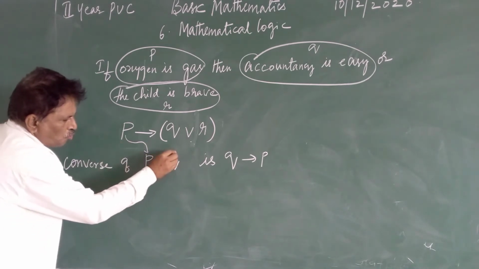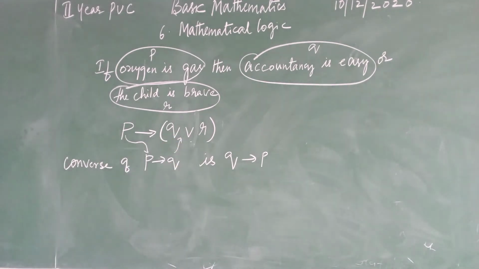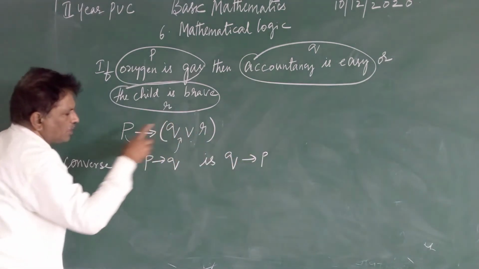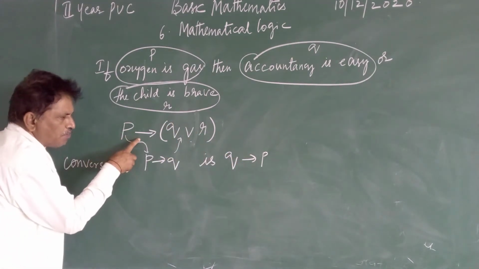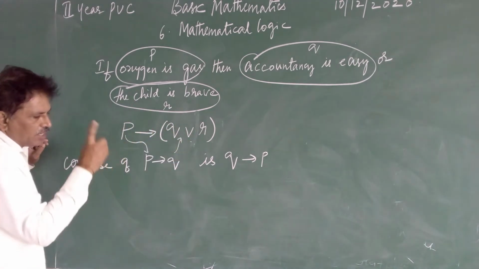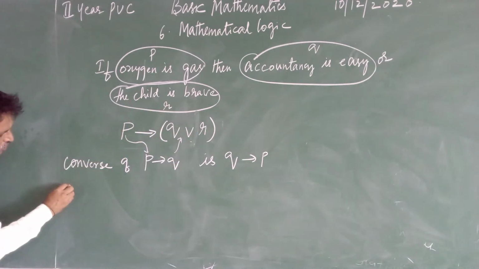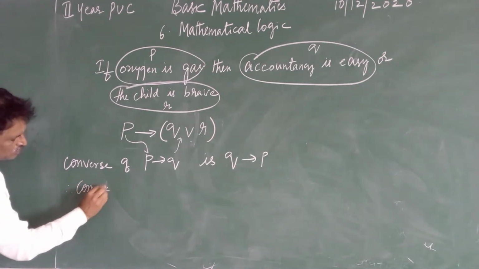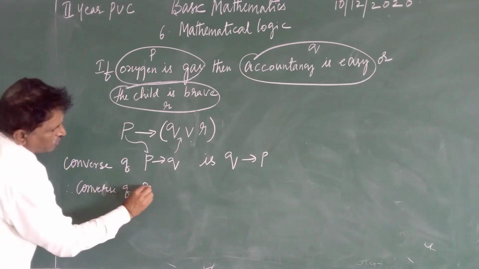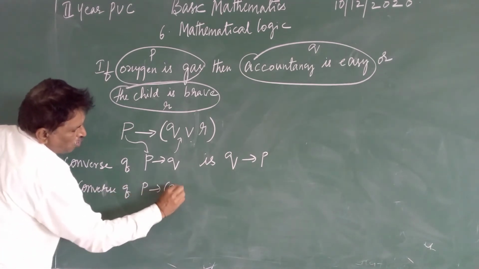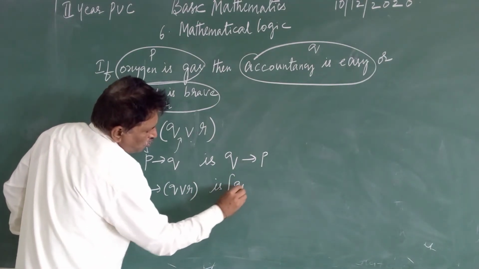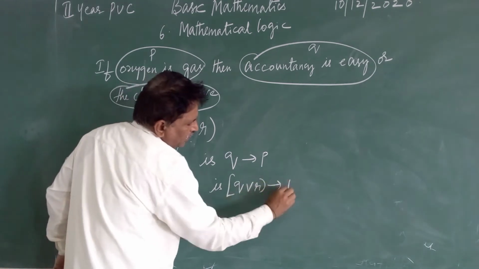In place of Q, we have Q or R. So the converse of P implication Q or R is Q or R implication P.